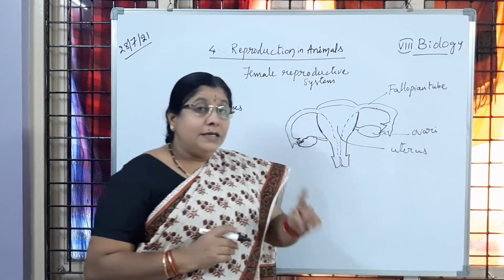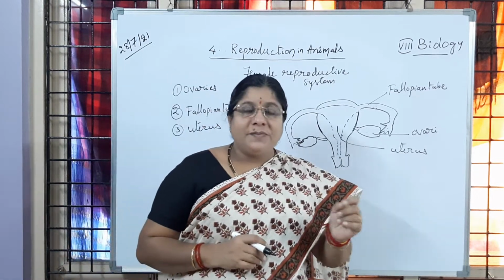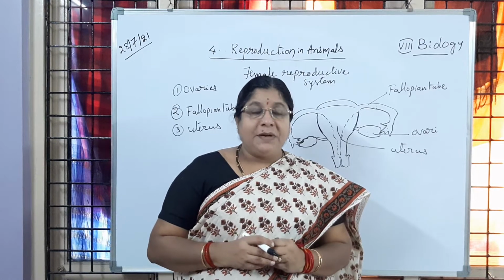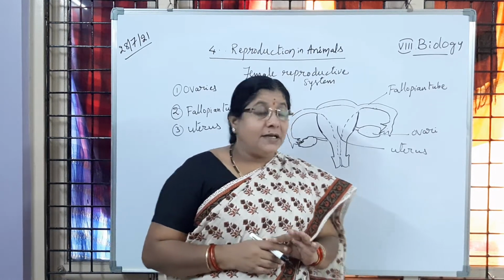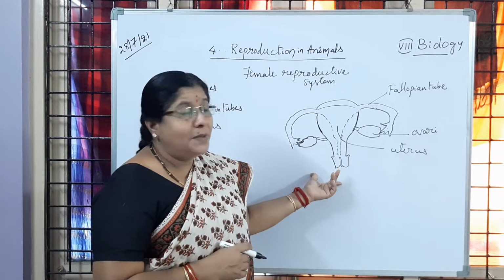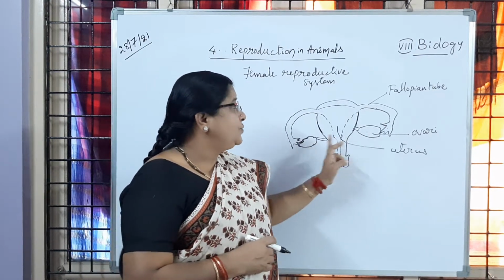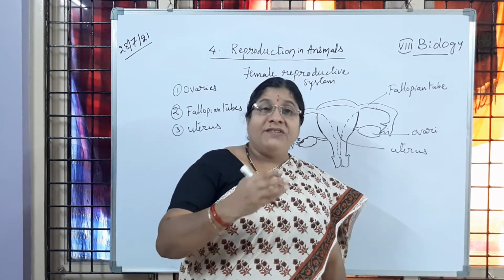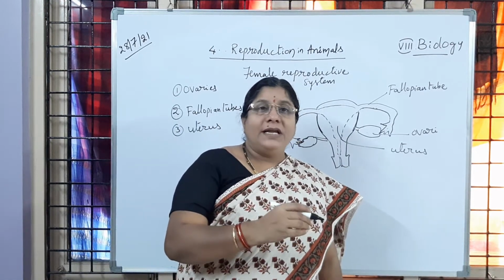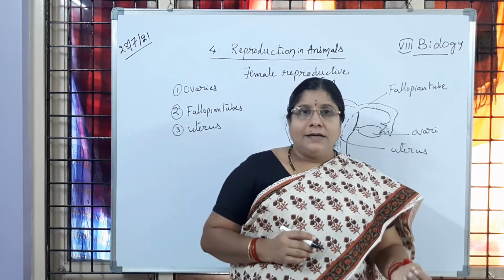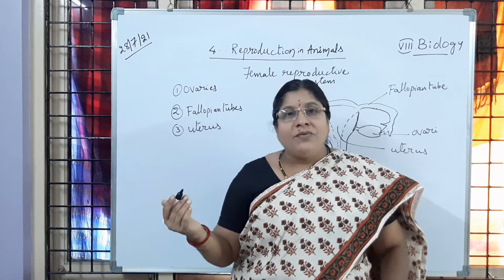Now in the male reproductive system, you learned that millions of sperms are produced by the testes. Whereas in the female reproductive system, each ovary, in one month, if the left ovary releases an egg, in the next month the right ovary will release.